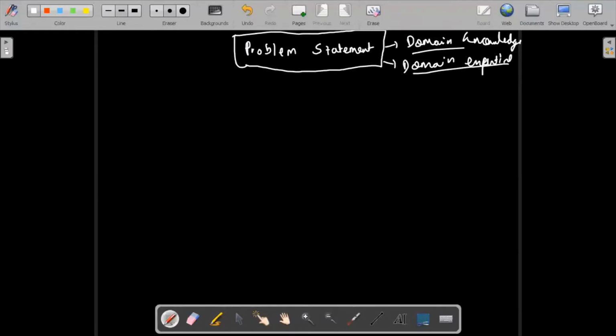If it's from a finance background, there will be a domain expert from finance. And if it's a healthcare domain, there is going to be a doctor or some kind of healthcare expert with you always to guide you in the project. Basically to make you understand the problem statement, different people are going to be there.